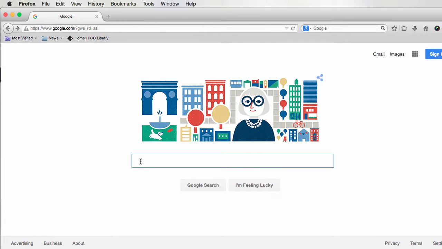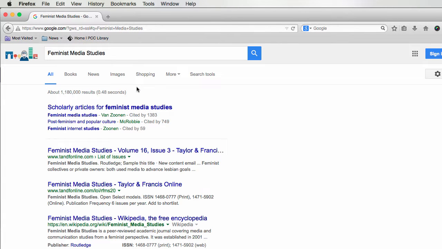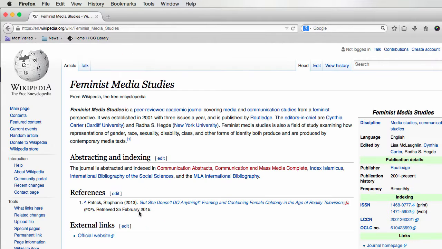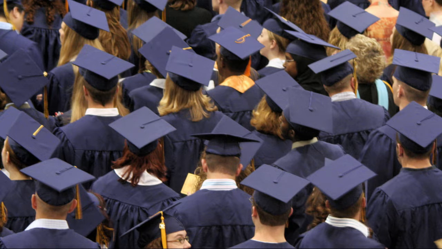As I mentioned before, if you're not sure what type of source this is, just do a web search for the publication name. I can see from the Wikipedia entry about this publication that it's a scholarly, peer-reviewed journal. Scholarly articles are written by experts, usually people with advanced degrees in the areas in which they're writing. These authors have very deep knowledge of what they're writing about, as well as what's previously been written about their